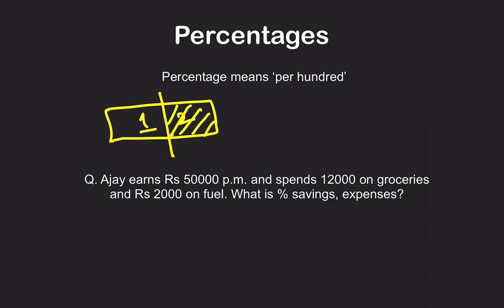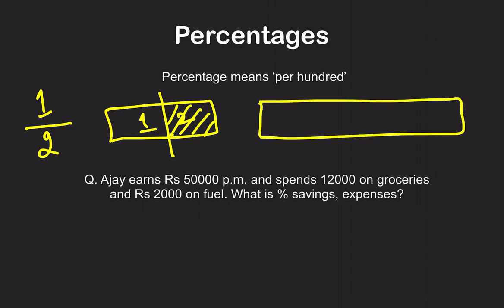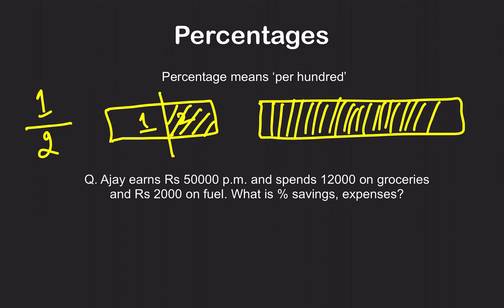But we are only considering out of two, not out of 100. If I make the same chocolate, zoomed in, into around 100 small pieces, you have still got half of the total chocolate.